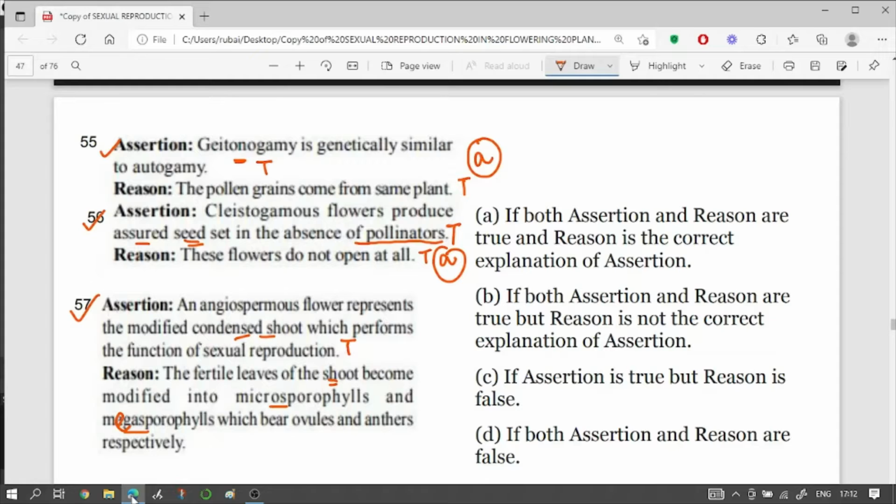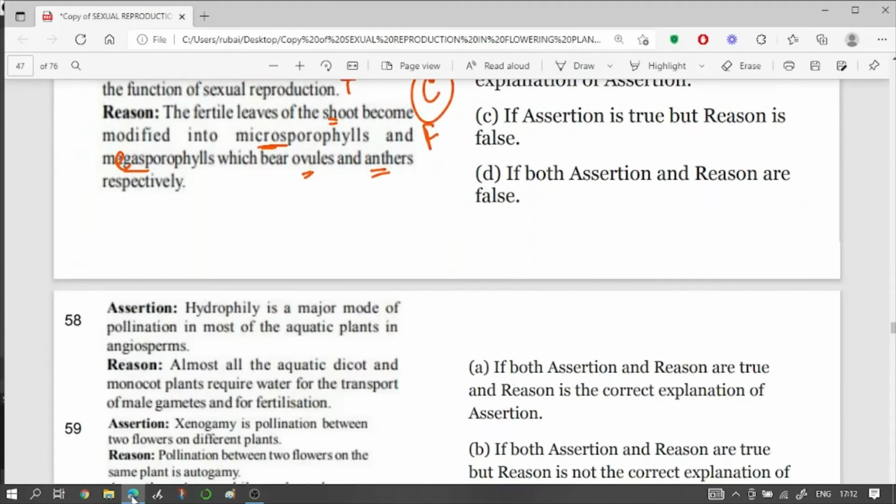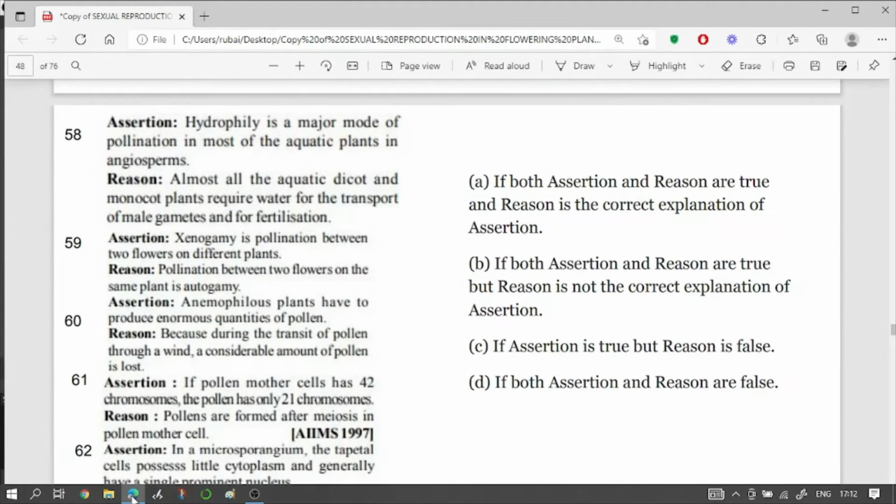Now, if you pay attention to this statement, the microsporophylls should give rise to the anthers and the megasporophylls should give rise to the ovule. But over here, the things are just mentioned as opposites. So we have to consider this as a false statement, right? So among the four options over here, your correct answer will be option C, which is assertion is true but reason is false.